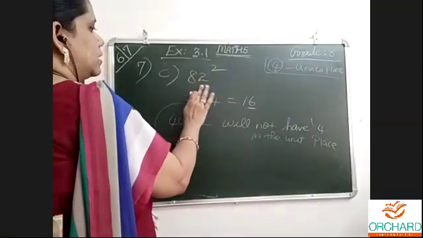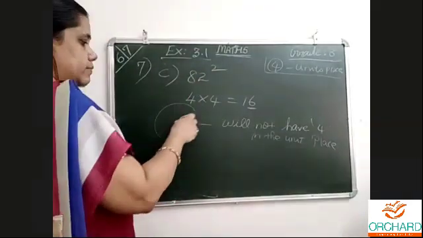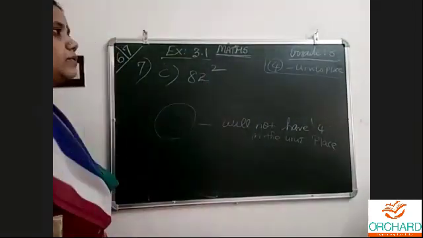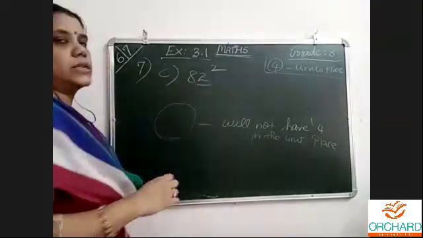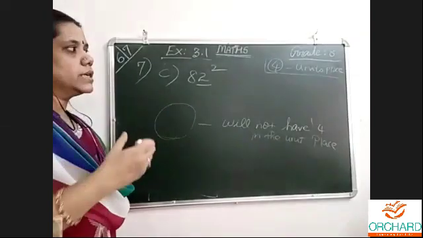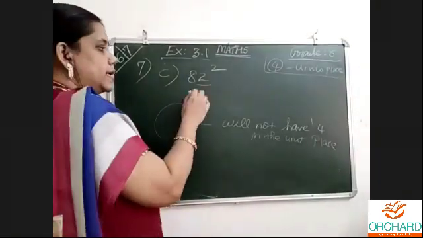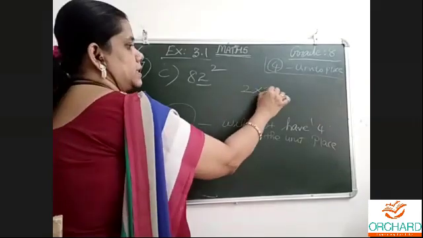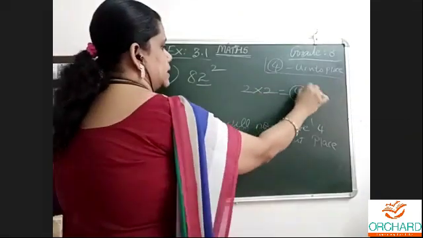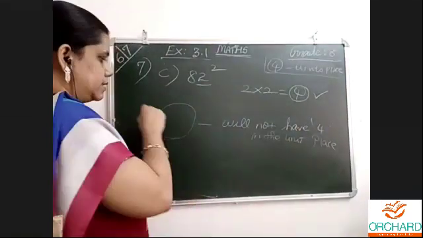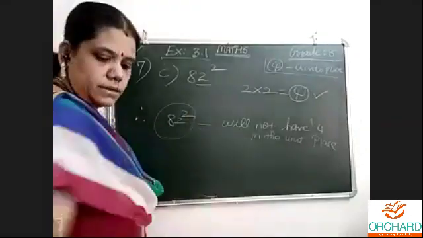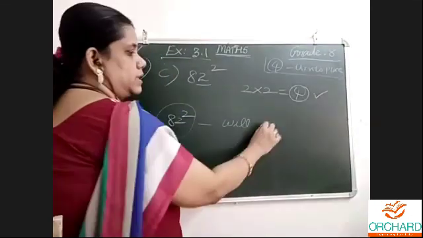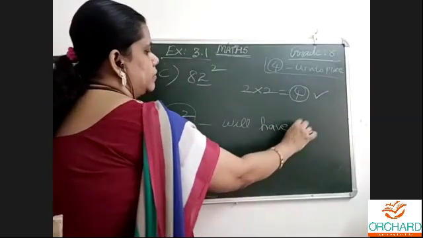82 squared. Now you just have to say whether it will have 4 in the units place or not. Pick out the units place digit of the number. Square it. By squaring the units place digit, 2 twos are 4. Yes, 4 is in the units place. Therefore, the number 82 squared will have 4 in its units place.